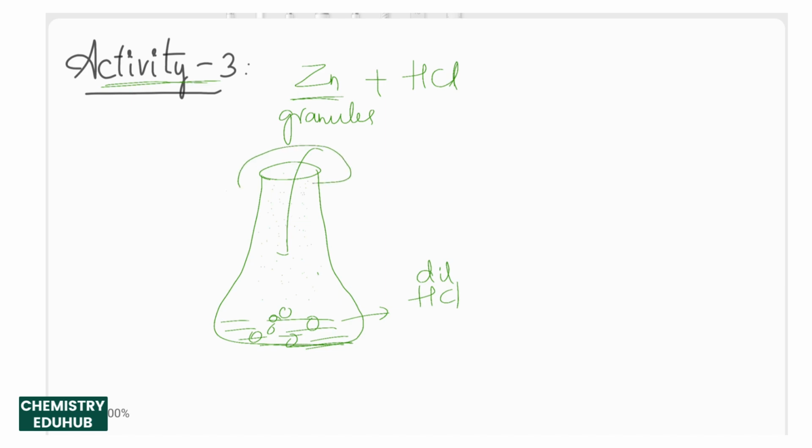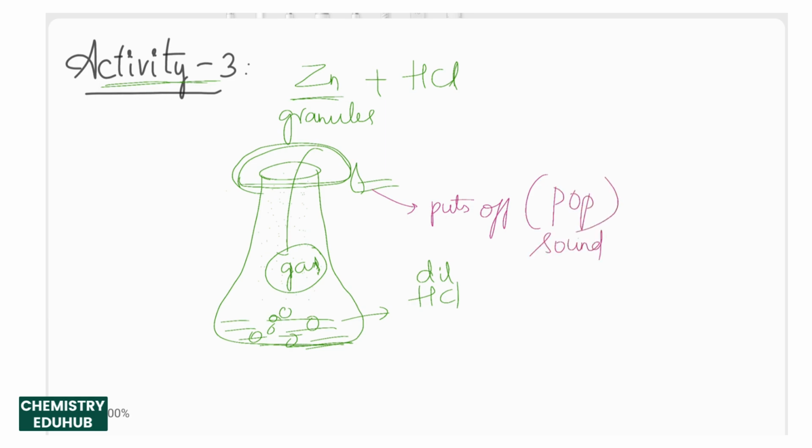We can cover the mouth of the conical flask with a lid or a watch glass, and we see the gas getting built up in some time. Okay, so some gas is getting built up in the conical flask, and after some gas gets built up, we can remove the lid and bring a burning matchstick near the mouth of the conical flask. Then we observe this matchstick puts off. While it puts off, it puts off with a pop sound. It creates some sound which is like pop.